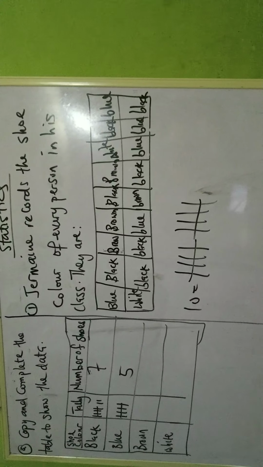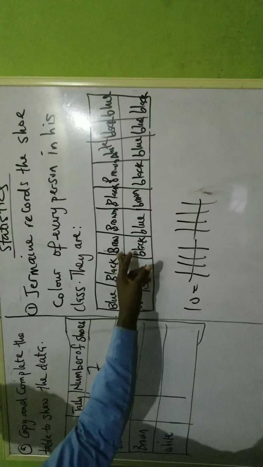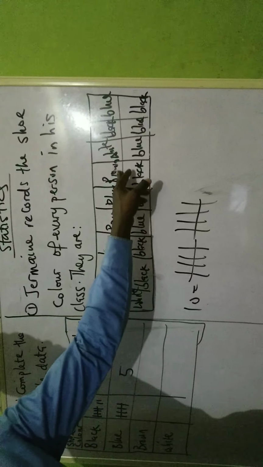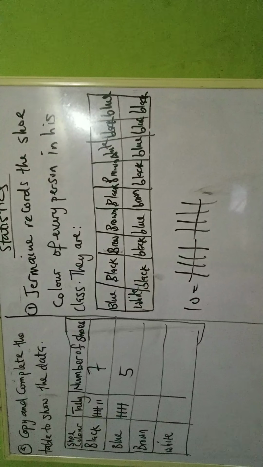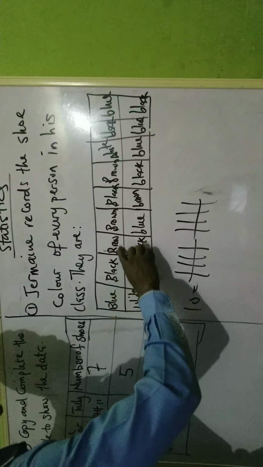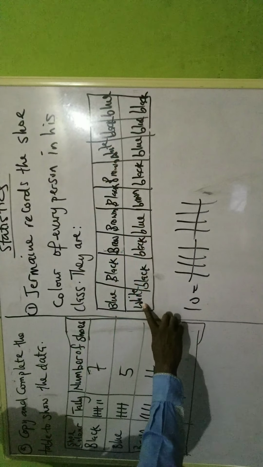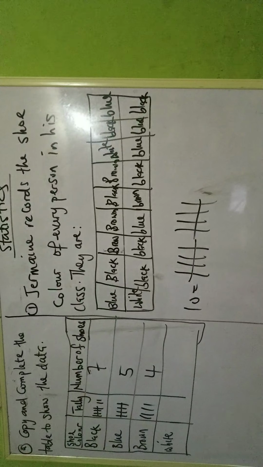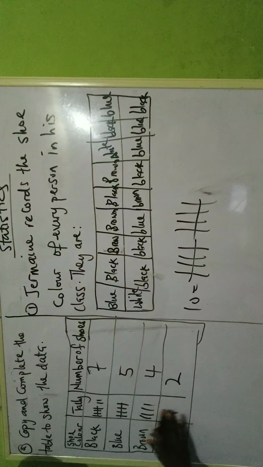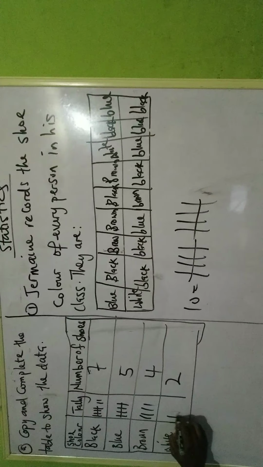Brown will be what? Let's count brown together. 1, 2, 3, 4. So it's 4. Since it's not up to 5, just put 1, 2, 3, 4. Then write the number 4. Then the last one is white. Let's count white. 1, 2. Let's count it again to be sure. 1 and 2. So you have 2. So 2 will be just 2 strokes. 1, 2. That is all.